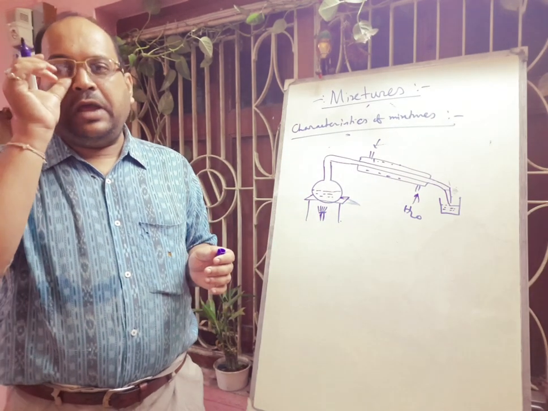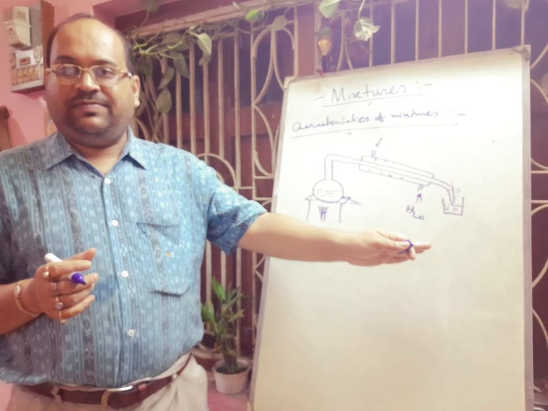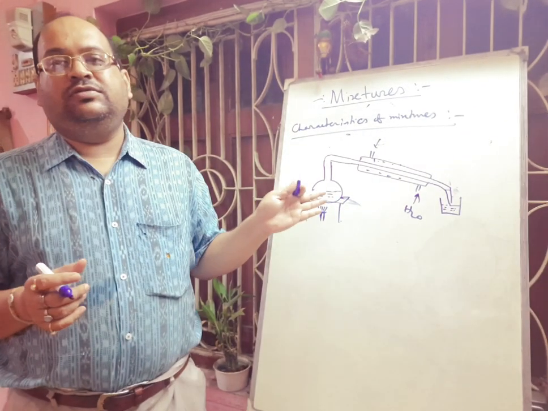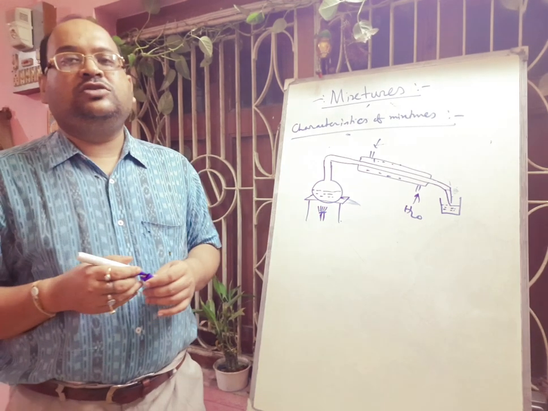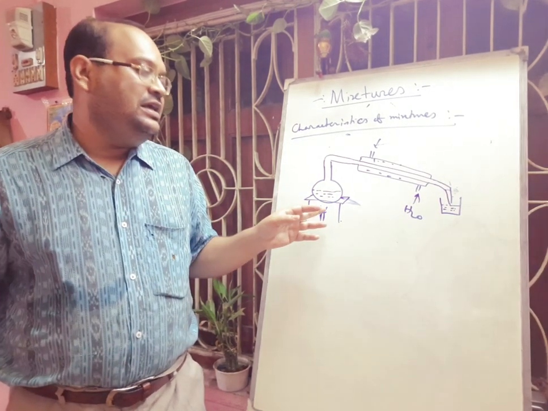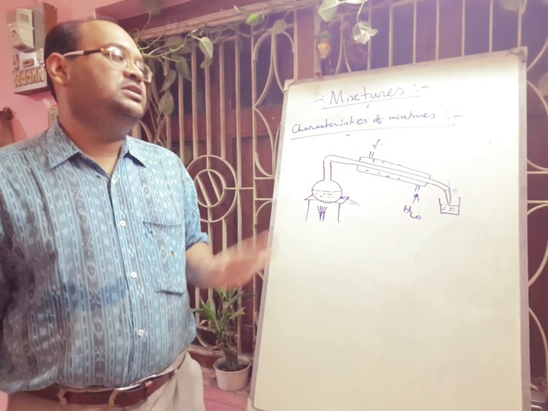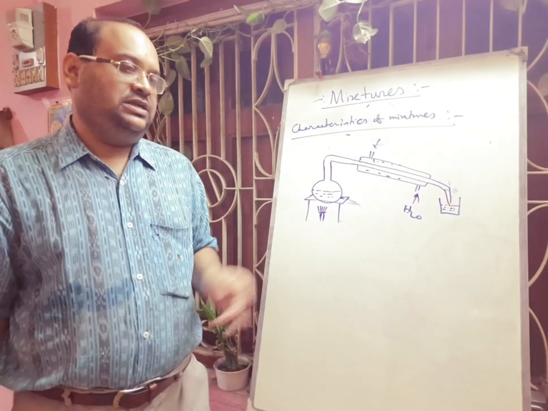So if you heat a solution with a water condenser, that means a salt solution with a water condenser, you will get the distilled water separately, as well as you will get the salt as residue inside this round bottom flask. So in this way, by some physical method, you can easily separate the components of mixtures. Hope you can understand.